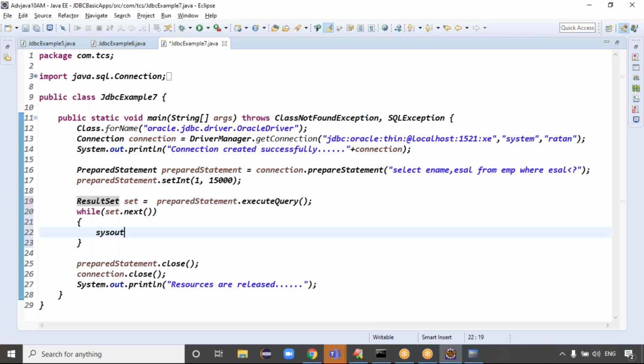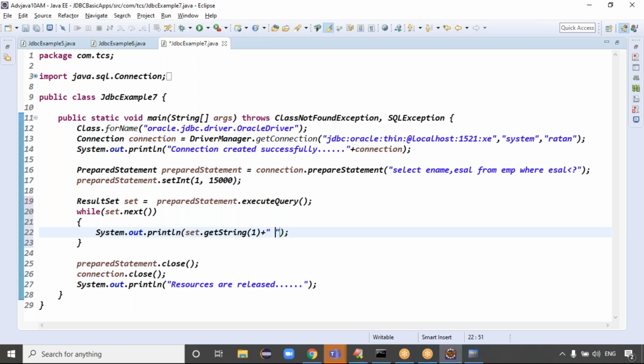Guys, you can read the data here. The sysout, control space, set dot, the method is called what? Get string, right? Get string of what? What is the question mark number, guys? 1 or 2? 1, right? Why is it 1? Because employee name is the second column, right?